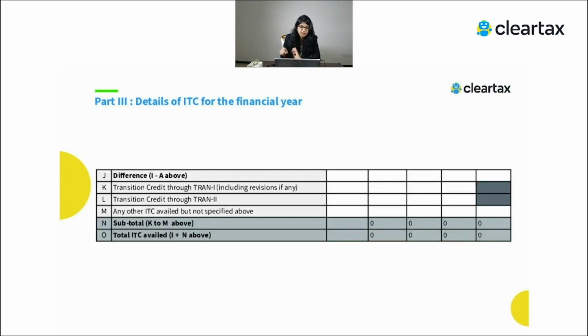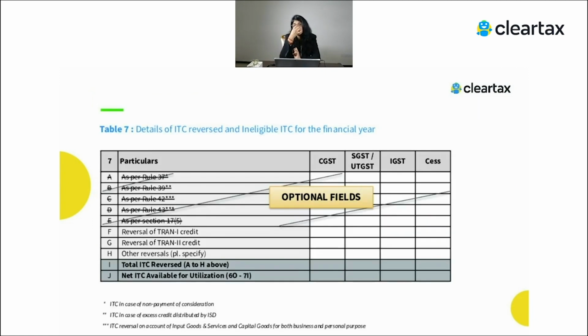Apart from that, there are certain ITC related to transition and all. This will be auto-filled, so you don't have to manually fill it again. Then there is also ITC reversed. So as per maybe rule number 42, 43, you have done some ITC reversal in GSTR 3B. So that ITC reversal needs to be shown in table number 7. Again, you need not show the bifurcation. You can show the entire figure under the other reversal itself.